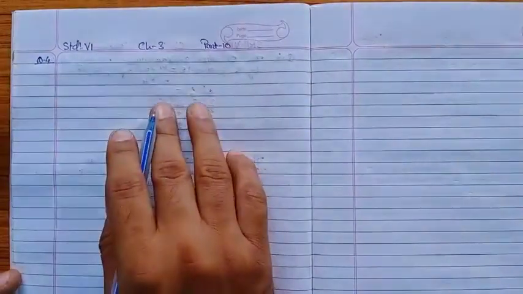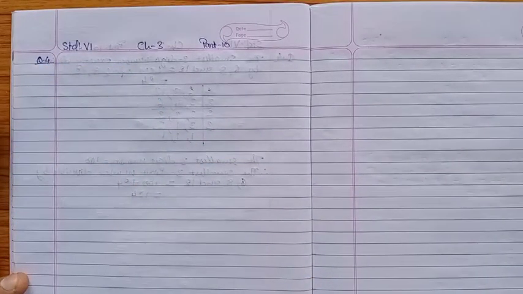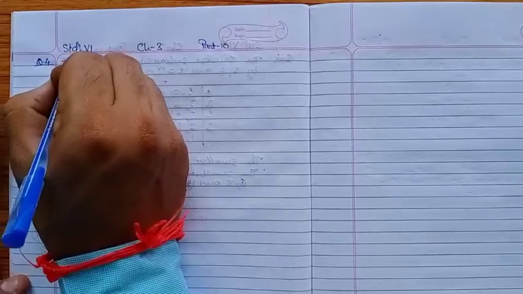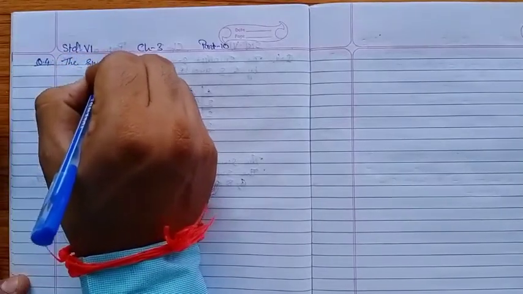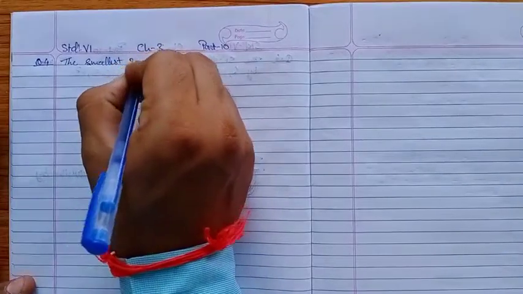As we are in the last exercise of chapter number 3 and we had completed till question number 3 in it. Now we'll begin with question number 4. It is given, determine the smallest three-digit number which is exactly divisible by 6, 8 and 12. So smallest is said, so what we have to find out, students, it will be LCM. The smallest three-digit number